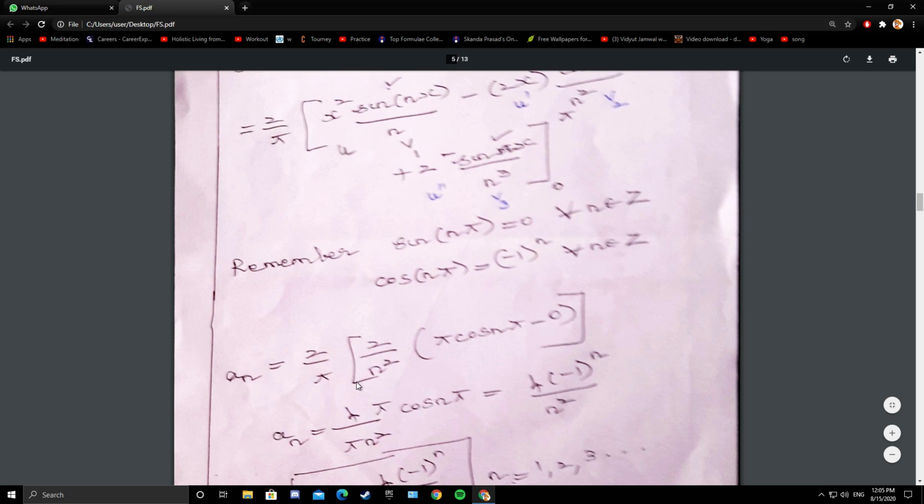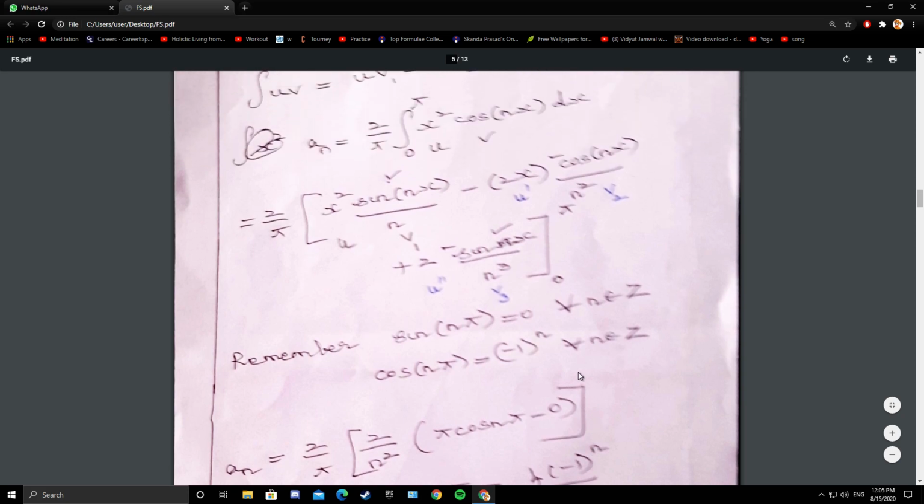So 4 by pi n square, 4 by pi n square, and here also you have 4 pi by pi n square. So pi gets cancelled. So 4 by n square minus 1 whole power n. So I repeat, the first term and the last term are 0 for both the limits. Second term, minus of minus plus. So 2 by n square.